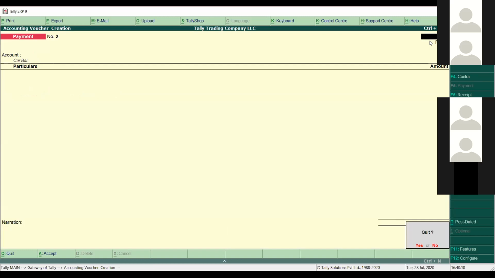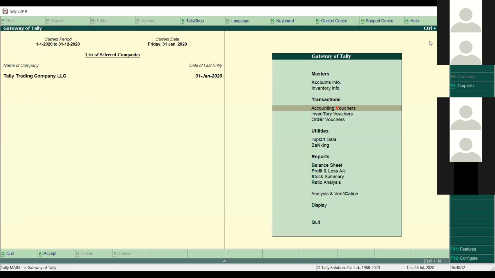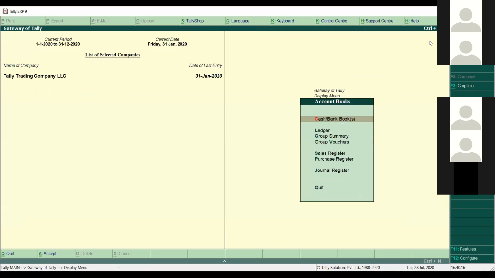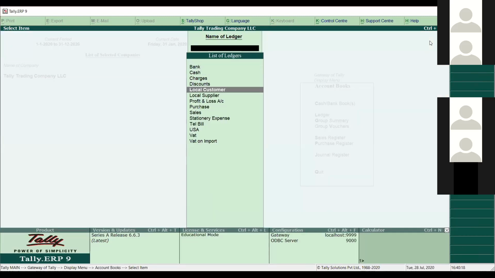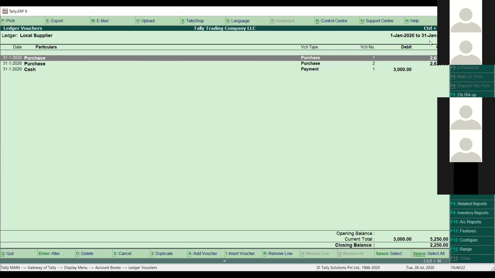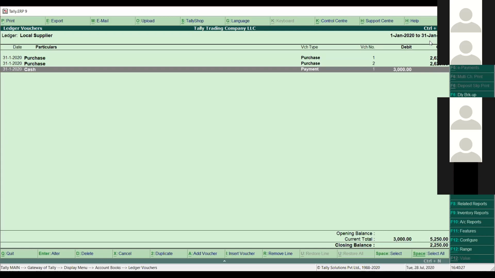So now I'll go back to check the ledger of this account. I'll go to display, account books, ledger, and local supplier. You can see I made two purchases, 2625 and 2625, and then a payment of 3000. So the pending amount is only 2250.